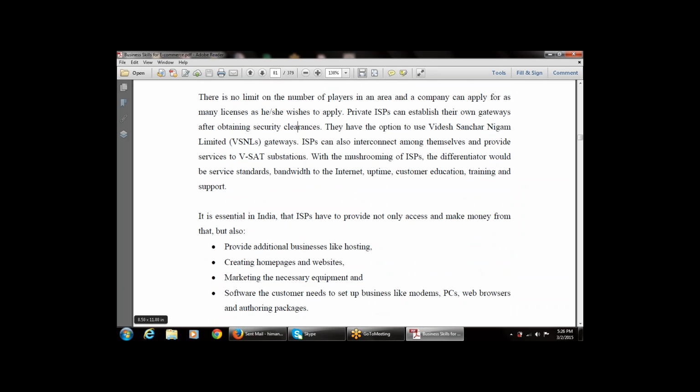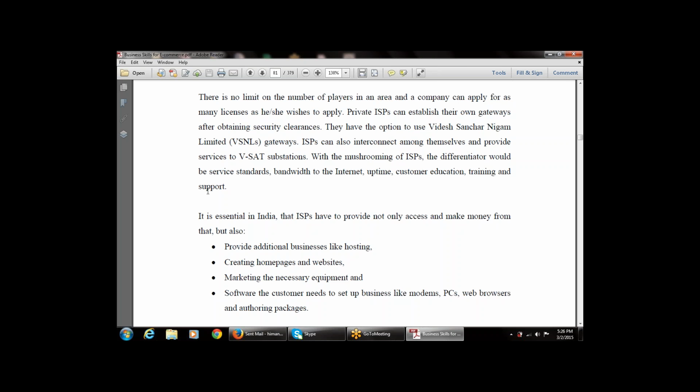And the last line is very important. With the mushrooming of ISPs, the differentiator would be service standards, bandwidth to the internet, uptime, customer education, training and support.